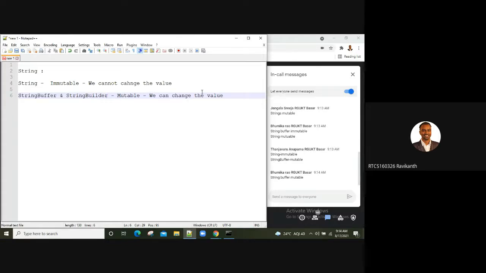Again, if somebody asks you for the definition, you can directly tell that string is an object in Java that represents character values. And to make you understand string and string buffer, I already gave you an example yesterday, if you remember.